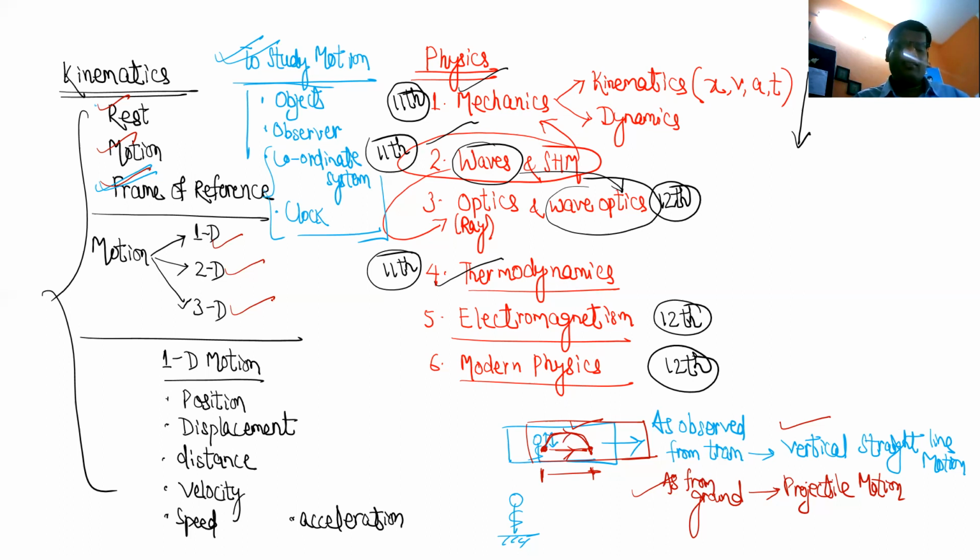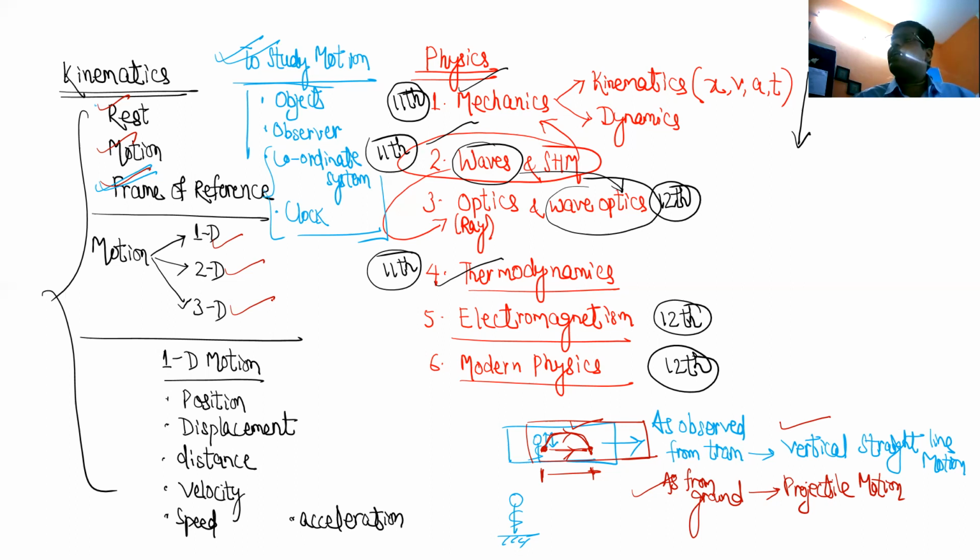What definition did I say? I said 1D motion means if we are using one coordinate axis to study the motion. 2D motion means if we are using two coordinate axes, x and y, let's say, then that is 2D motion. 3D motion means if we are using x, y, and z, three coordinate axes, then that is 3D motion. It's not like that. See, every small word can make a difference.